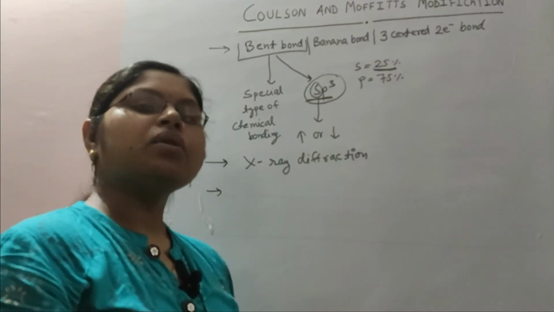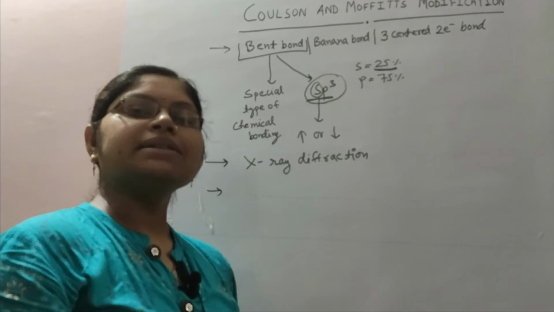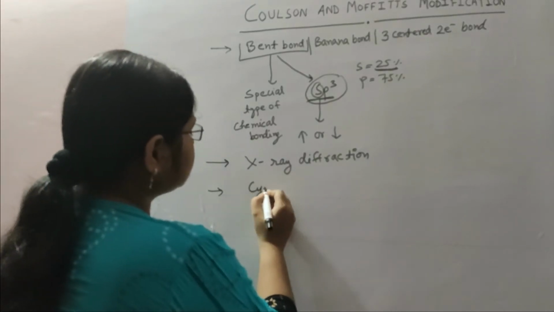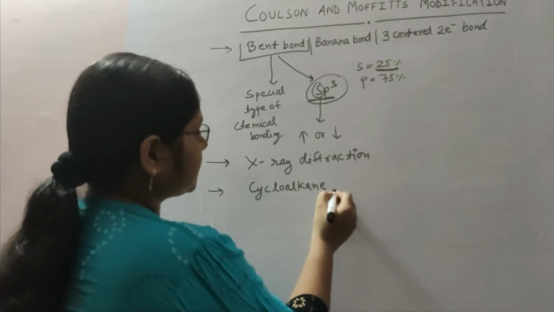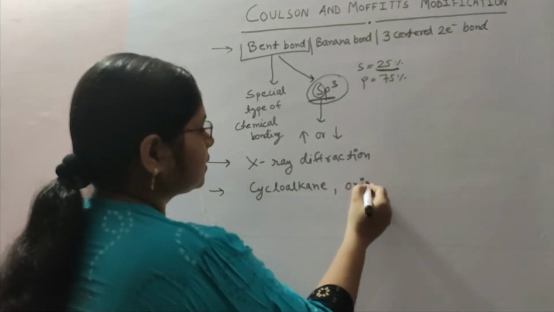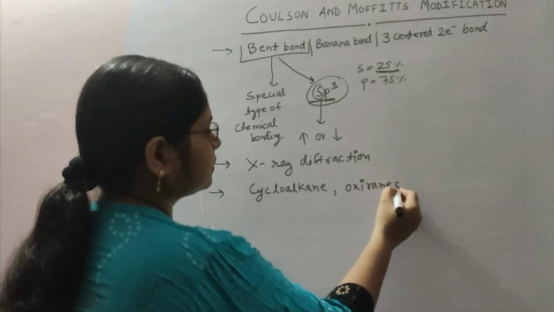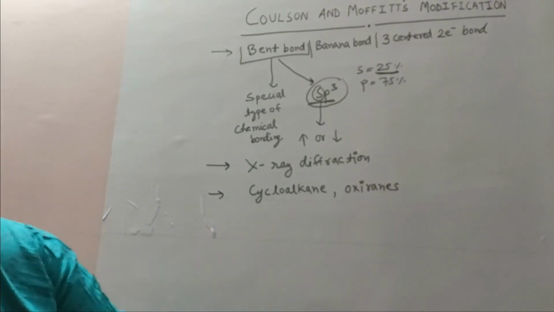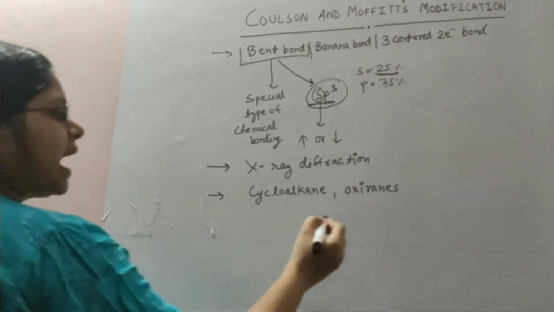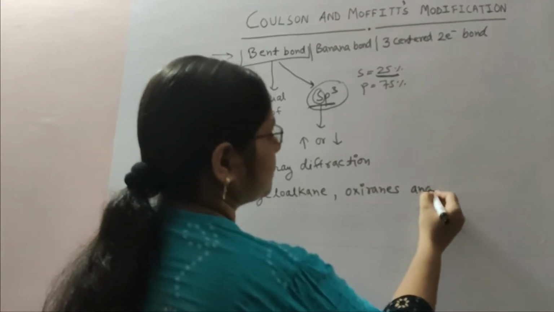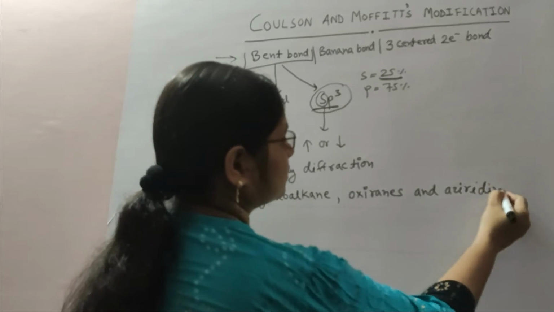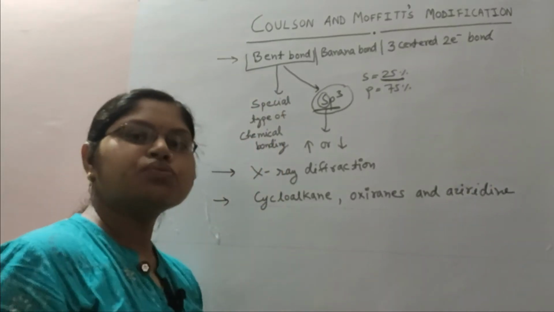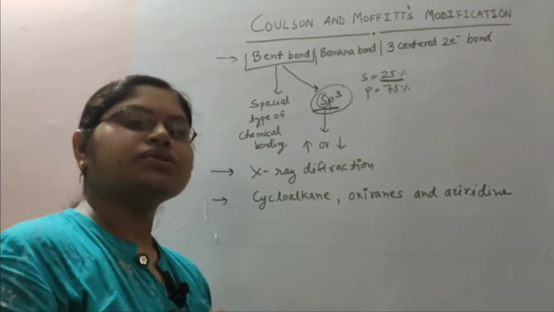Along with cycloalkanes, oxiranes and aziridines are the compounds which contain bent bonds in their structure.